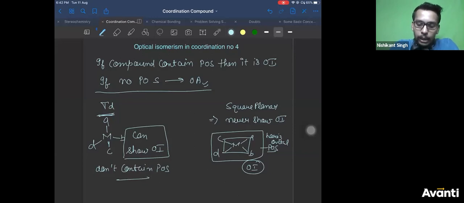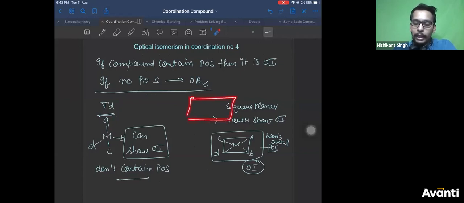So we'll continue this tomorrow. I will tell you what different types of planes of symmetry are possible in this chapter. Many of you might not have attended the isomerism part in organic. The best I can do is tell you which planes of symmetry you can check, but it will not be possible to teach all the elements of symmetry again here. It will take a lot of time. So I would request you to go and check your organic class on elements of symmetry again: what is plane of symmetry, what is center of symmetry. We need only plane of symmetry.